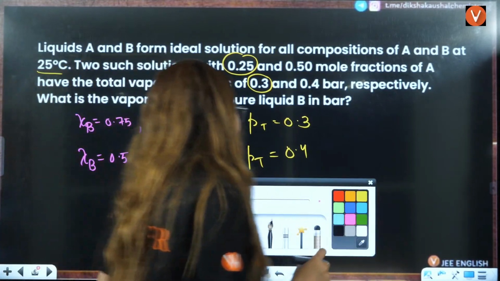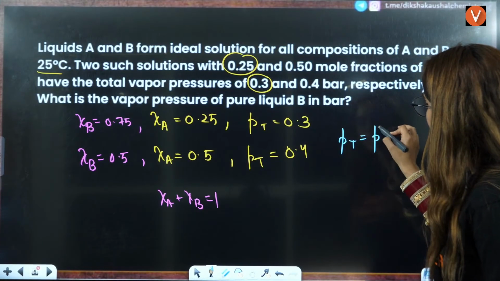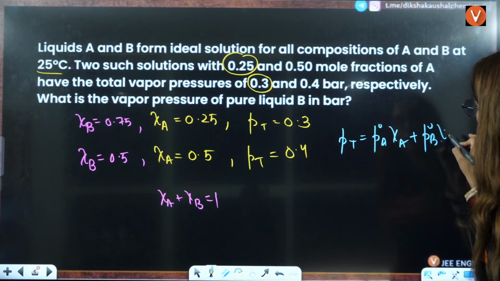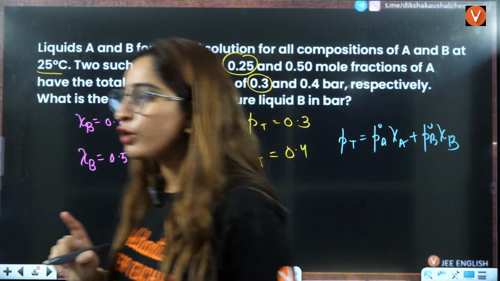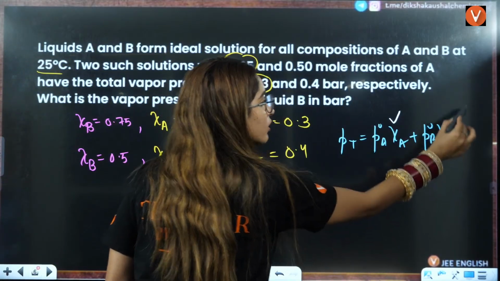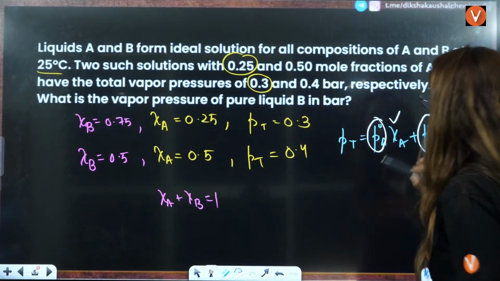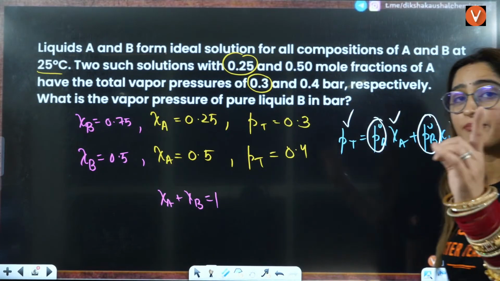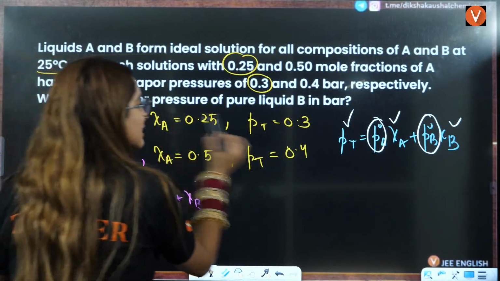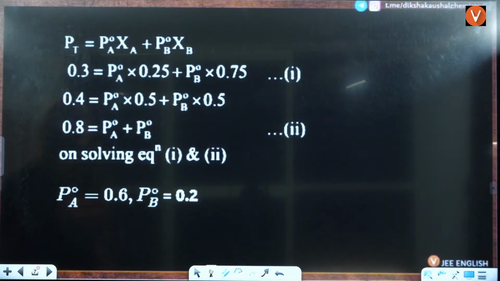Now, can you put it in this equation where we know that according to Raoult's law, P naught A mole fraction of A plus P naught B mole fraction of B. Now you know the value of mole fraction of A and B here, right? P naught A and P naught B you have to calculate. PT also, you know. So that means you can equate two equations here by putting firstly this value here, then this value here, right? So you can get two values here.